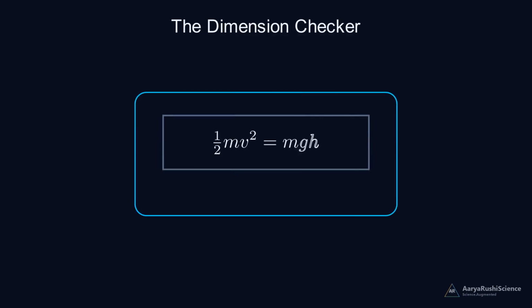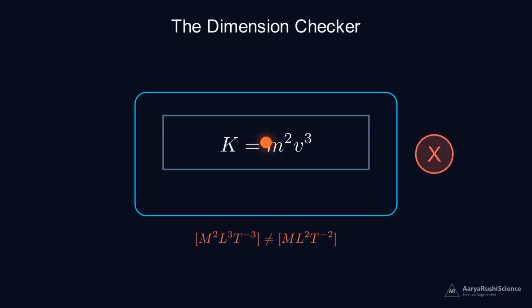Because every term must share the same dimension, we can build a machine that checks any equation. Feed it 1/2 mv squared equals mgh. Both sides have the dimensions of energy. They match. The machine flashes green. Correct. But feed it k equals m squared v cubed, and the dimensions simply do not agree. The machine flashes red. Wrong.